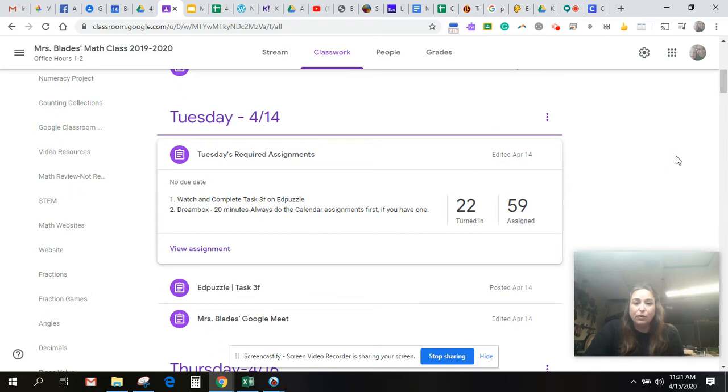Then this is the required. So for the date, for instance, yesterday, Tuesday, 4/14, when you click on this box, it'll tell you you've got to do the Ed puzzle and you've got your 20 minutes of DreamBox. So far, everyone's been doing a great job with their DreamBox. I do assign focuses on there that help us with skills that maybe you're struggling with or that you need extra practice with.